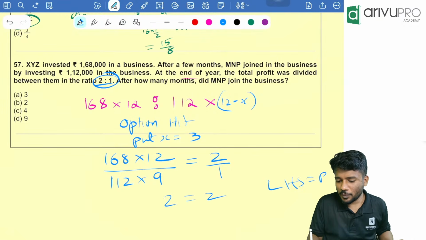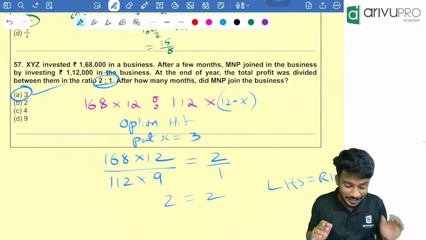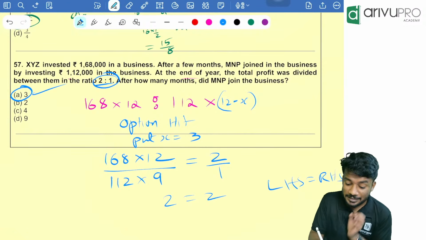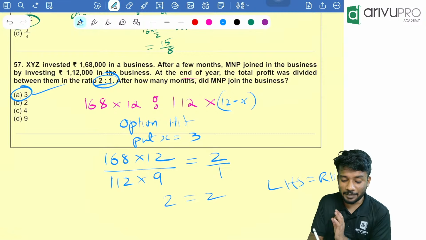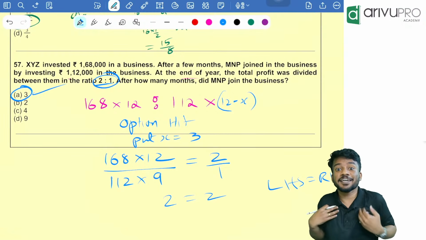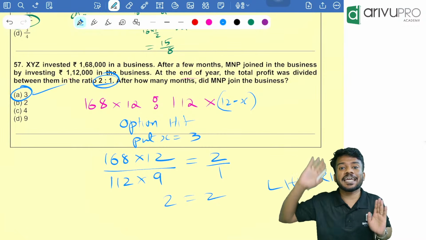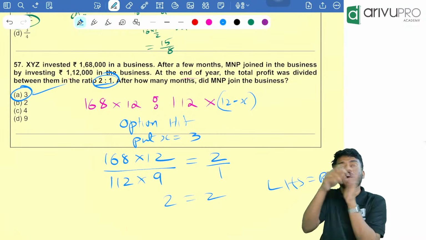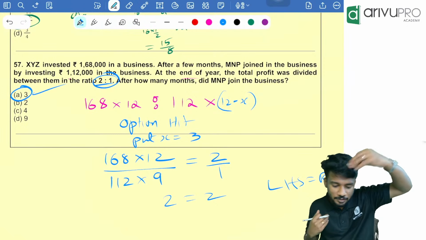LHS is equal to RHS. So the answer is Option A, not option D. We are taking it like 12 minus x. Why? Because after 3 months only the friend is joining. He is only there in the business for 9 months. But the question is, after how many months the friend joined? That's why the answer is 3.